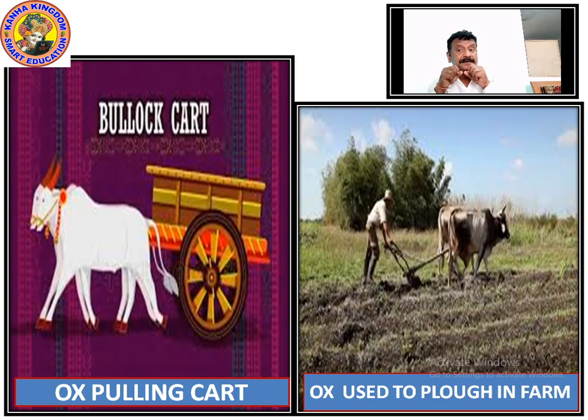The male cow is called an ox. The ox used to pull the carts, all the heavy things loaded in the cart. The ox, the bullock, we call it bullock. The ox and the bullock used to pull it from one village to another just to sell it off. Right? And on the right you can see the farmer using an ox to plow the farm. What is plowing the farm?